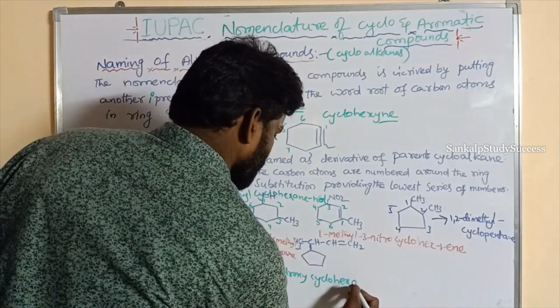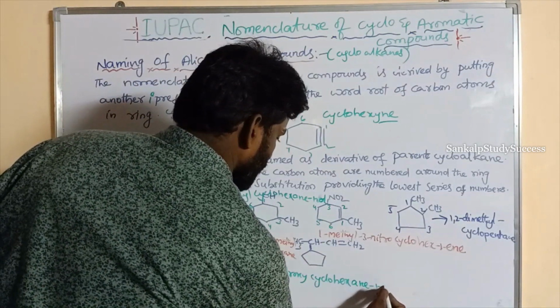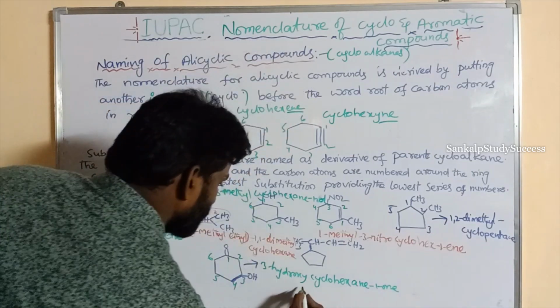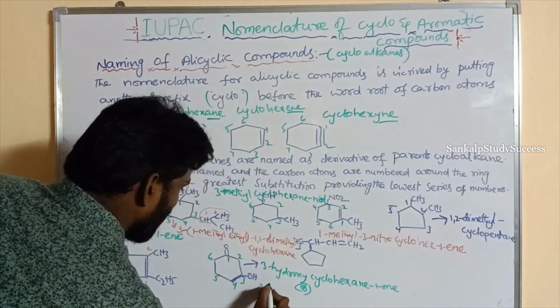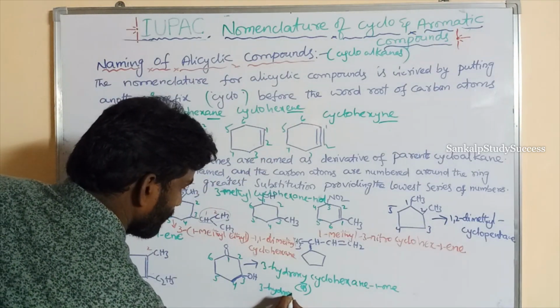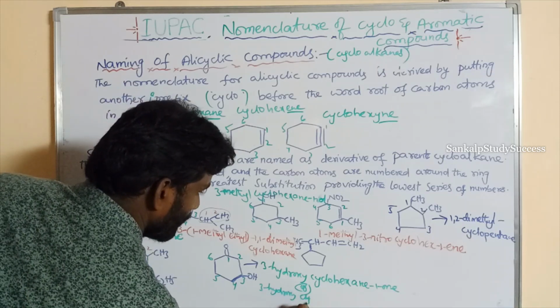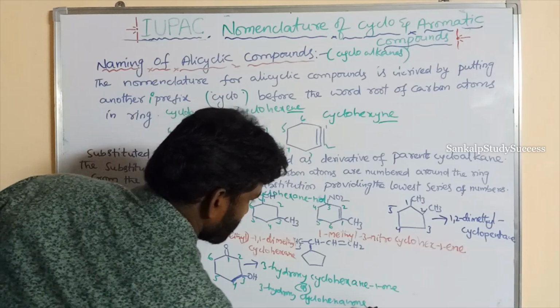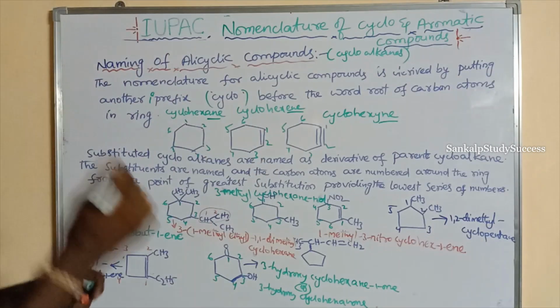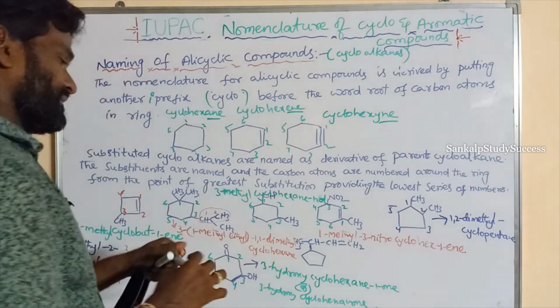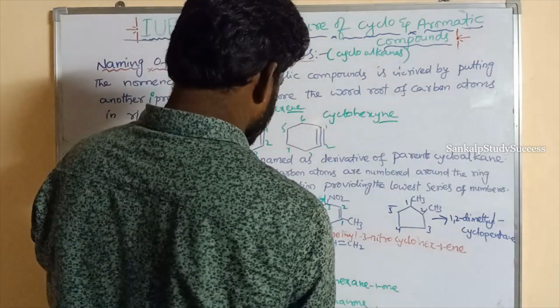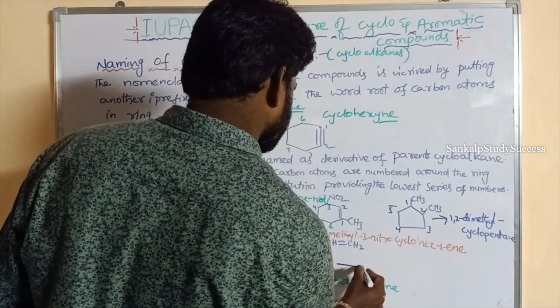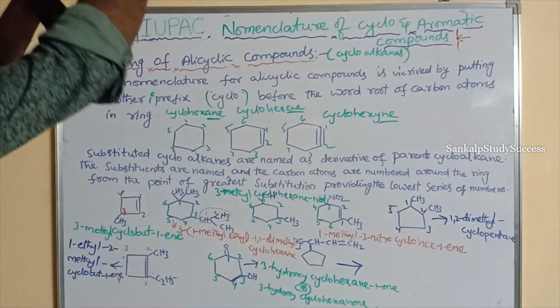Cyclohexane, this is 'ane'. 1-one, or 3-hydroxy cyclohexanone. Cyclohexan-1-one, or cyclohexanone. So what is its name? Finally, this is very important.